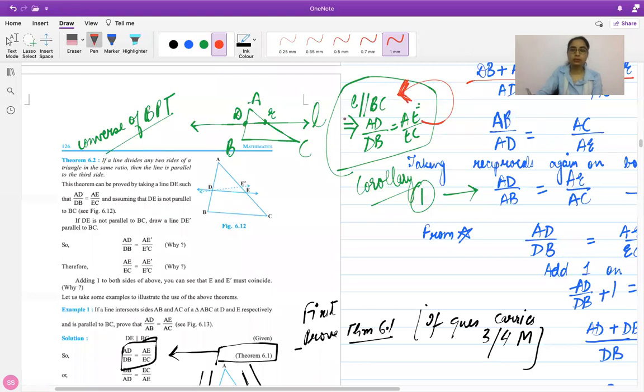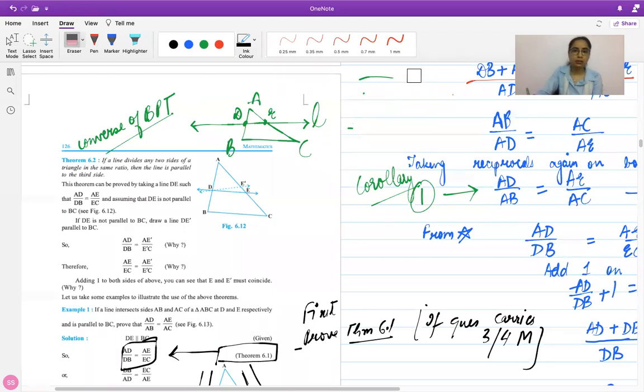This is the converse. So we have a line L which intersects the two sides at two distinct points, and the ratio of the two sides is equal. The parts which were created are in the same ratio. So what you actually get is that AD upon DB is equal to AE upon EC.